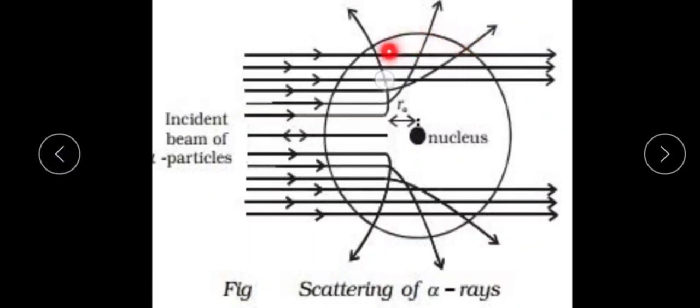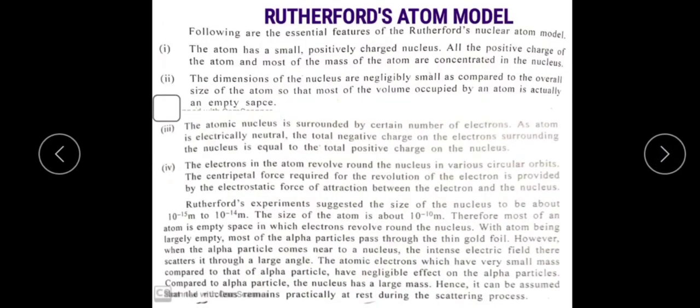See, the total positive charge is concentrated at the center here. Equal to that charge, a number of electrons are revolving around the nucleus. That's why the net charge of the atom is electrically neutral. The positive charge on the nucleus and the negative charge of the electrons cancel each other, so the net charge on the atom is electrically neutral. That is the third feature.